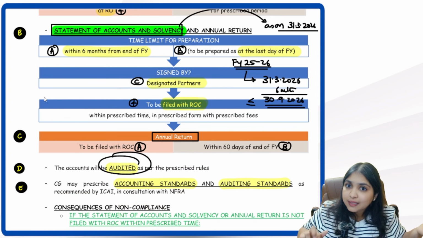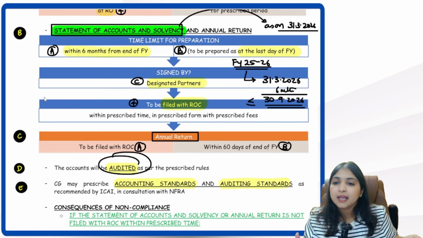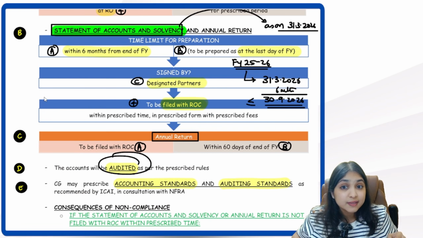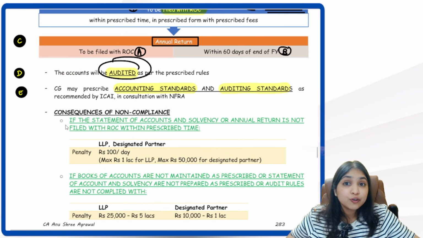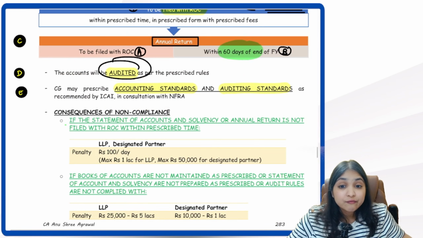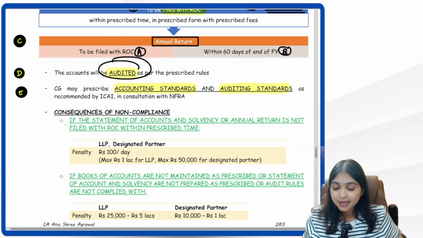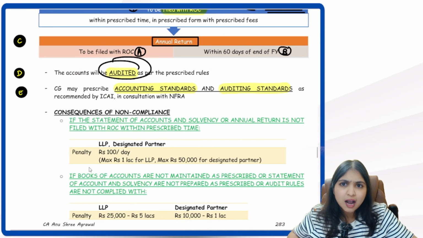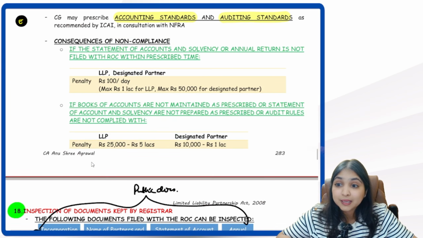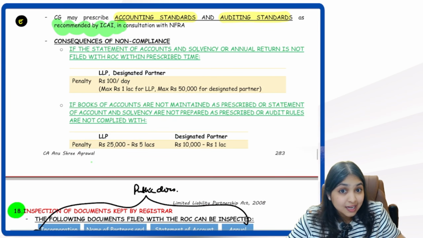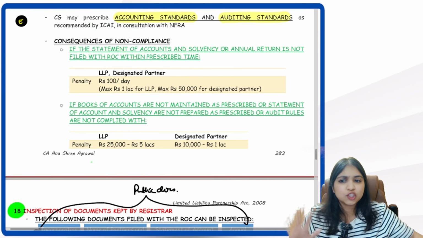Has to be filed with ROC when? Within 6 months from the end of the financial year. Has to be signed by the designated partner. Then annual return also has to be filed with ROC when? Within 60 days from the end of the financial year. Then audit will be applicable. Accounting standards and auditing standards will be applicable as recommended by ICAI in consultation with NAFRA.